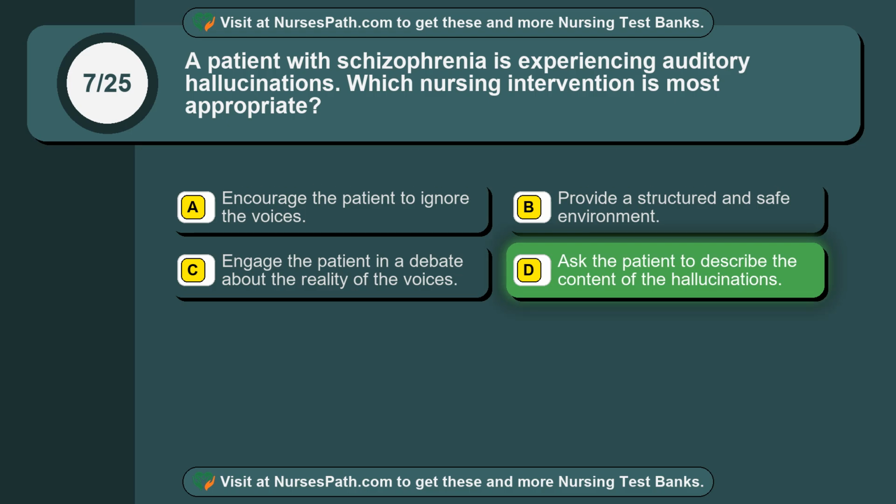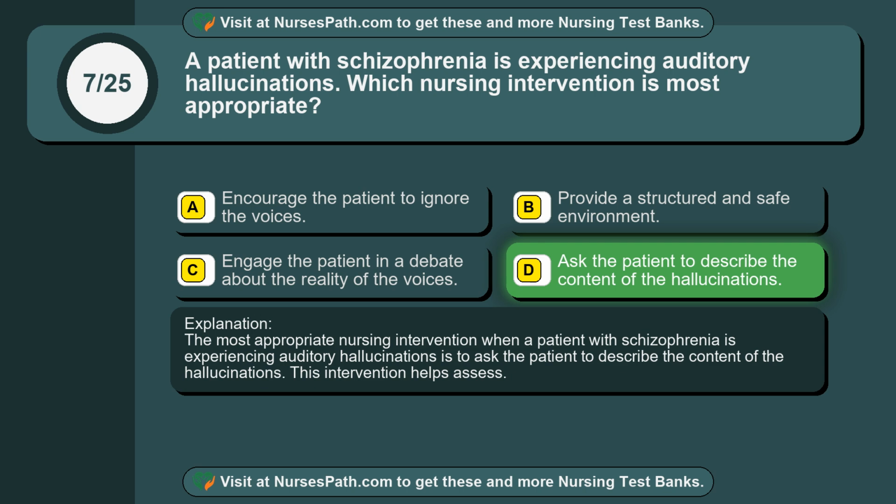Ask the patient to describe the content of the hallucinations. The most appropriate nursing intervention when a patient with schizophrenia is experiencing auditory hallucinations is to ask the patient to describe the content of the hallucinations. This intervention helps assess.